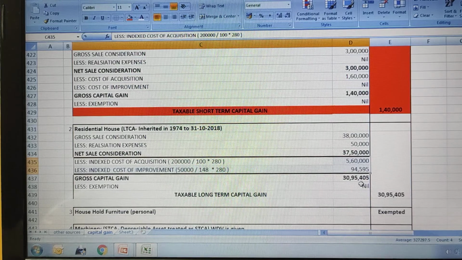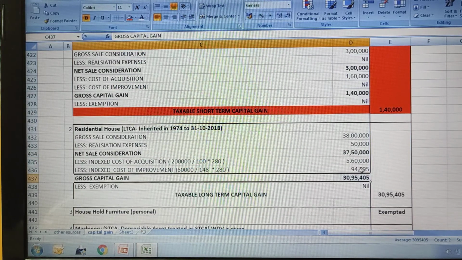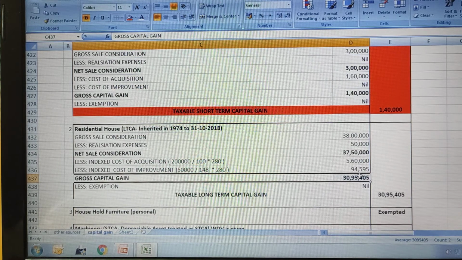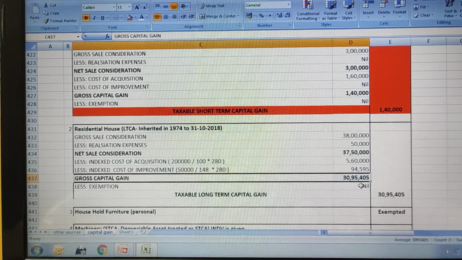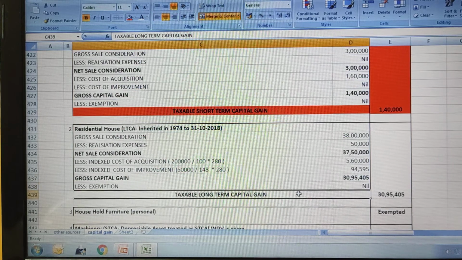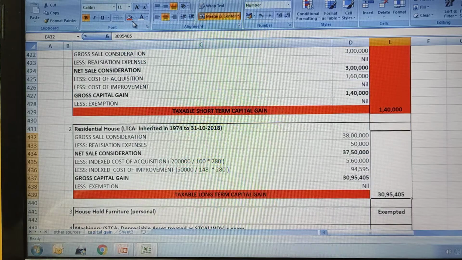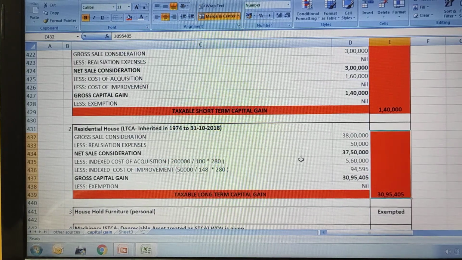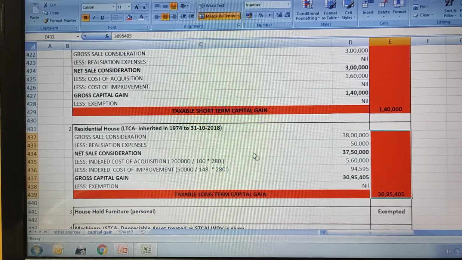Then to arrive at gross capital gain, you should minus the index cost of acquisition and index cost of improvement from the net sale consideration. 37,50,000 minus 5,60,000 minus 94,595. So you will get an answer of 30,95,405. No information is given on exemption, so you will get the final answer of taxable long-term capital gain 30,95,405. This was also very simple, no more adjustments in this.